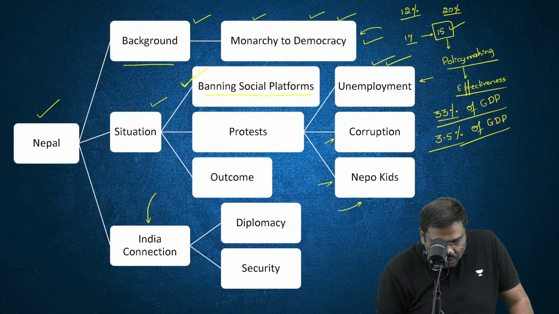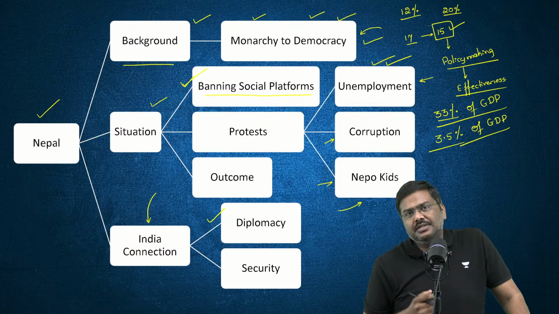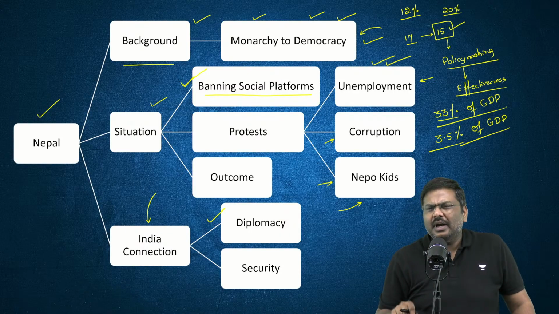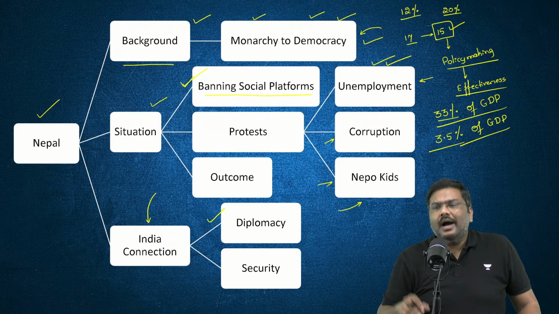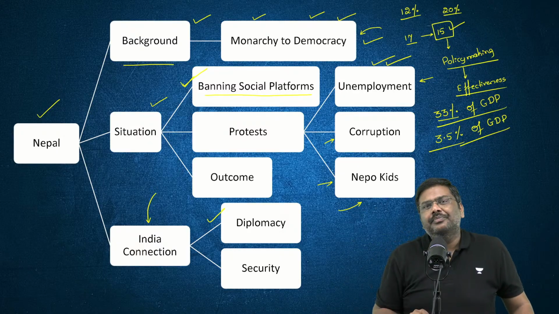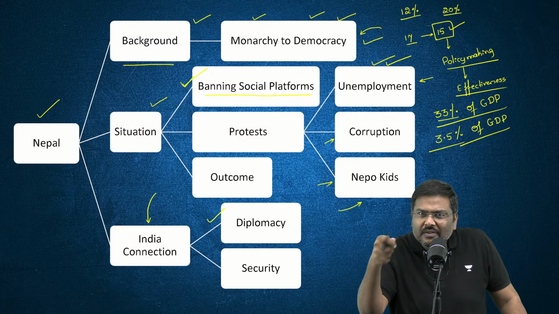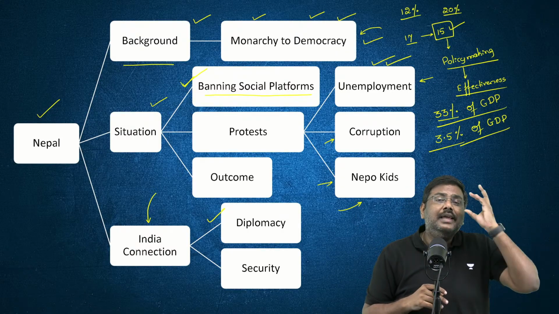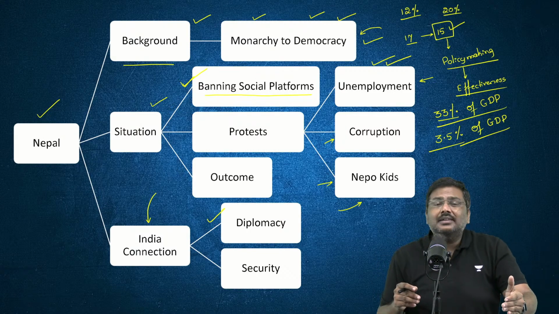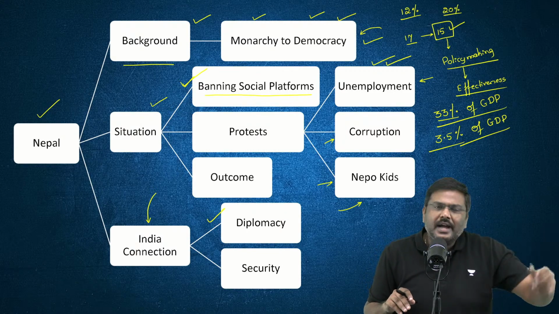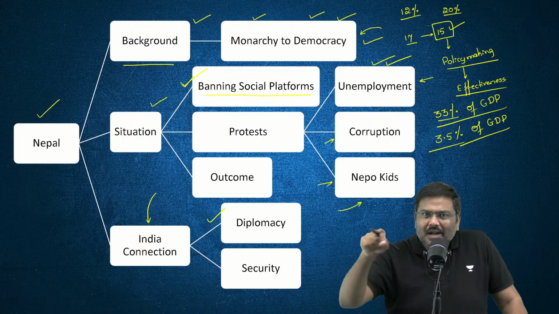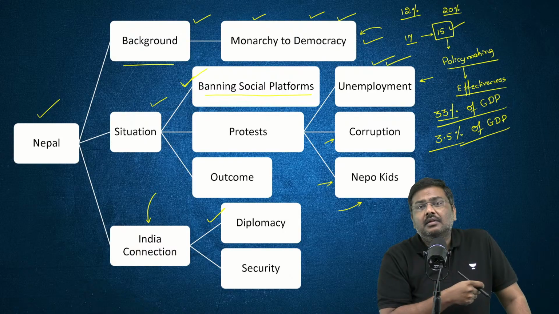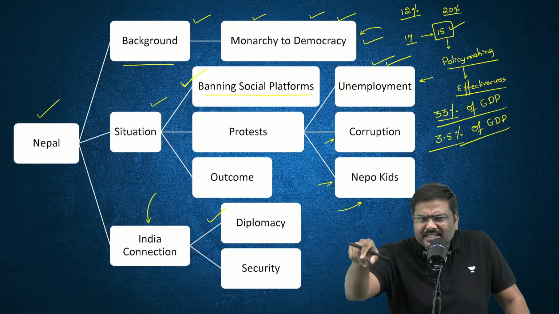So one is, what is the outcome in terms of foreign relations? Now listen to me very carefully. The prime minister who resigned yesterday had more affinity towards China, in the sense he was more open to having relations with China. Compared to earlier governments, or when you talk about the monarchy in Nepal, the Indian government had more confidence in those kinds of governments compared to the earlier prime minister. In fact, very recently, the prime minister of Nepal visited China during the SCO meeting.